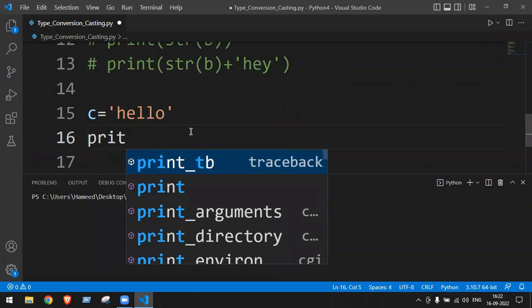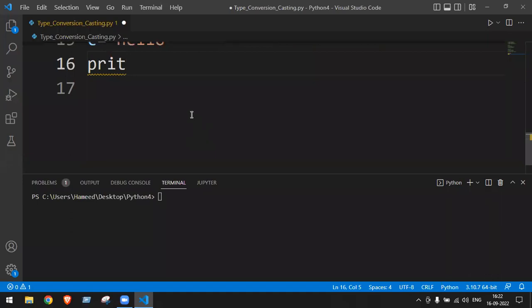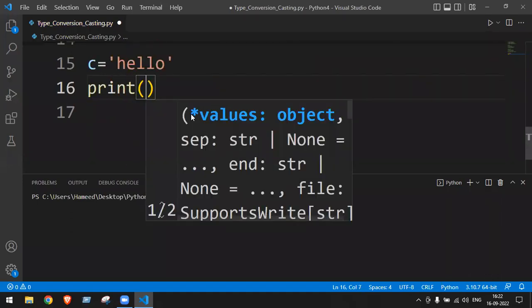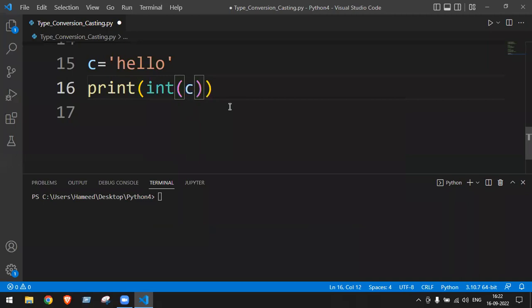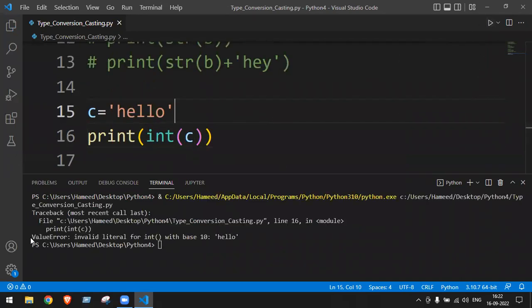So print, okay, observe now, print int of C. Observe the output also once. Here, what is coming there now? Value error, invalid literal for int with base 10. Now in this, you just focus on the value error there.